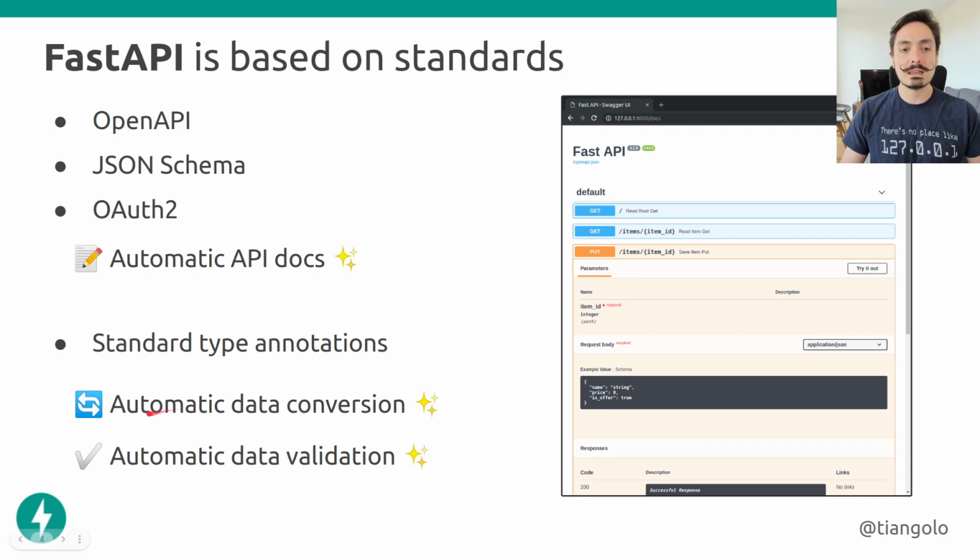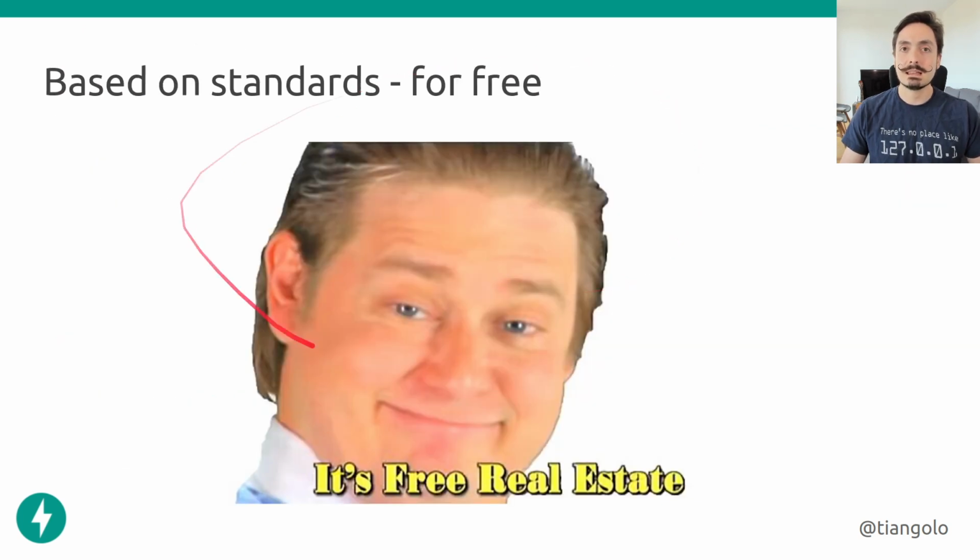This means that we get a bunch of features from that, like autocompletion and inline errors and stuff like that, but we also get automatic data conversion and automatic data validation and automatic data documentation. We're gonna see a little bit about that. But the thing is that FastAPI is all based on standards, and that means that you get standards for free.